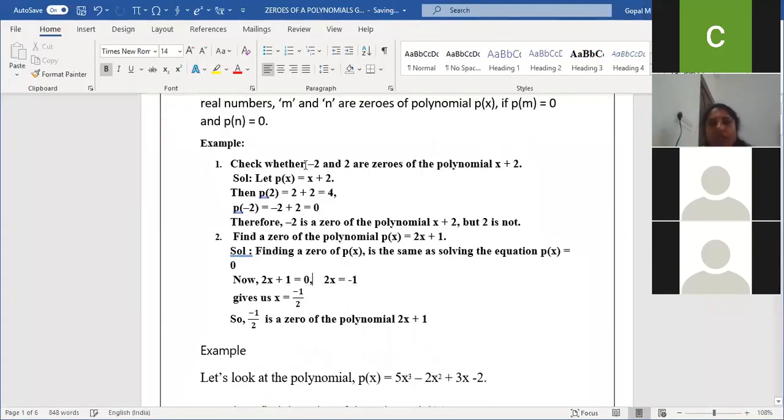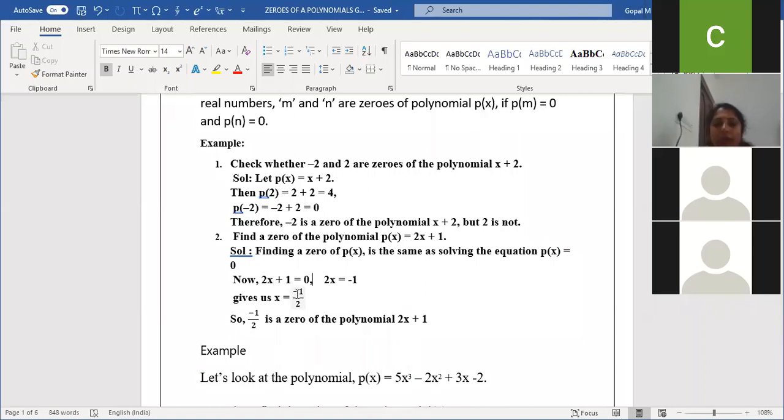Once again, repeat. For the first question, they only gave the zeros. They're asking us to check whether these are zeros of the polynomial. Apply this minus 2 and 2 in the P of X. Check for which one you are getting the result 0. The one for which you get 0 is a 0 of the polynomial. In the second one, they're asking us to find a 0 of the polynomial. So make P of X equal to 0, then find the value of X. The value you get is a 0 of the particular polynomial 2x plus 1. Am I clear?